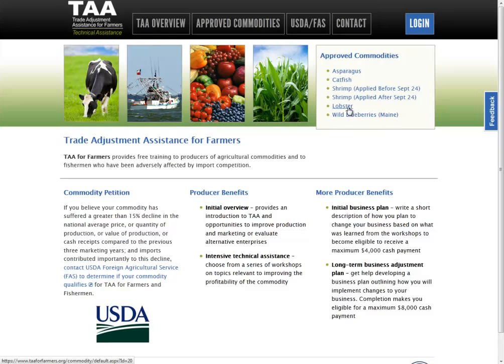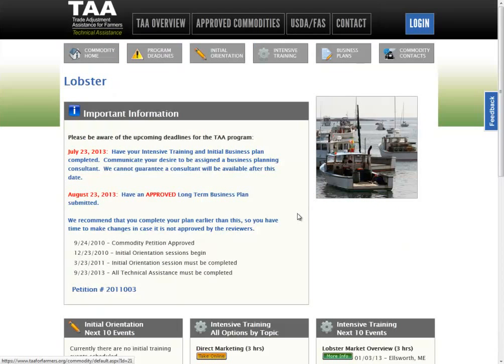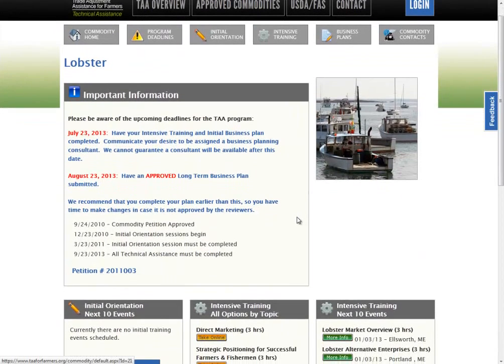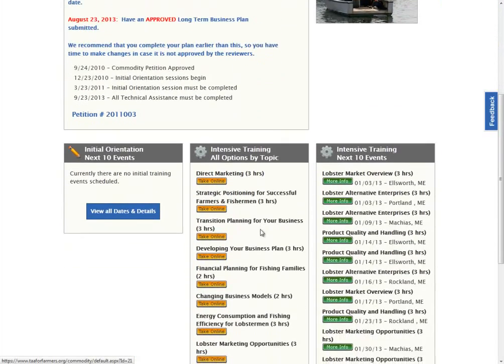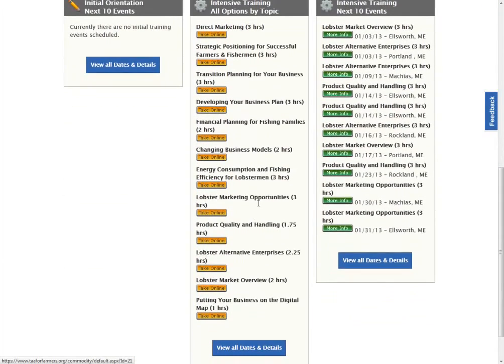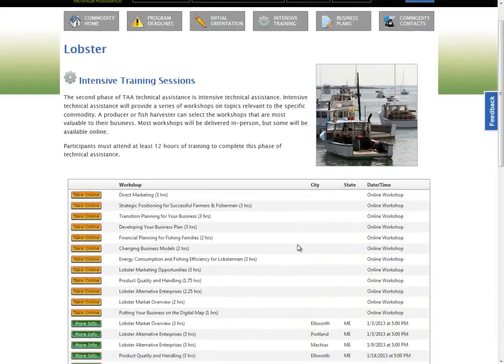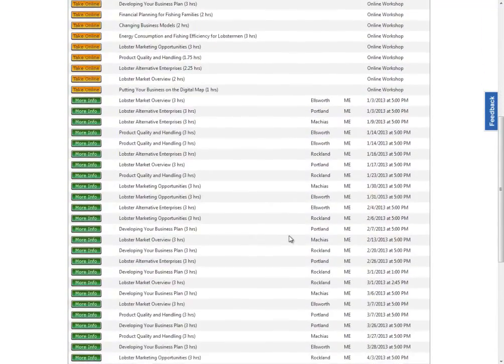Let's say you're a lobster applicant and you're curious about the lobster petition. So you can just come in here, click on lobster, and this will take you to the lobster page where it'll actually give you some vital information. And then if you scroll down to the bottom, you'll be able to see the different workshops that you can take online, and any intensive training events that are going to be in person. If you click on view all dates and details, that'll give you even more information.